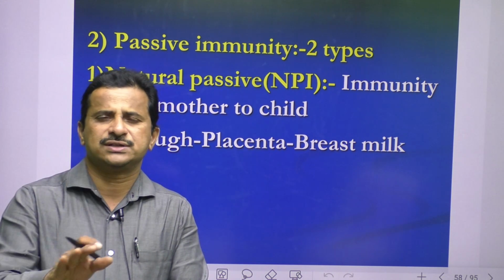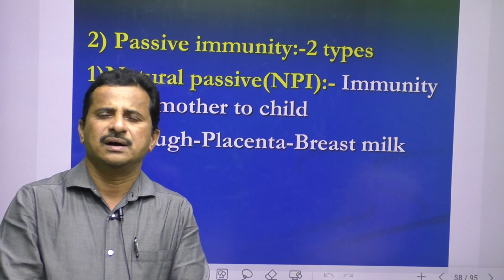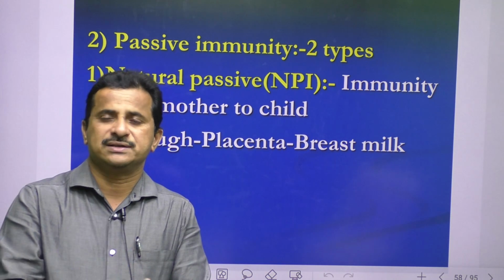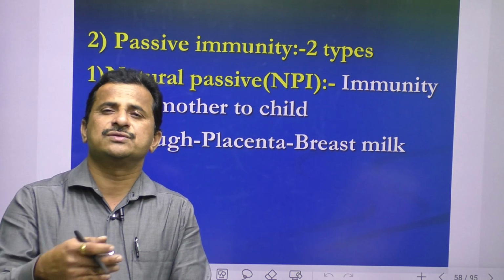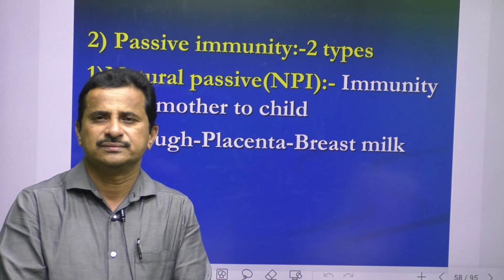To reduce that intensity or the number of microorganisms, instead of giving chemicals, we are directly introducing antibodies, also called immunoglobulins.